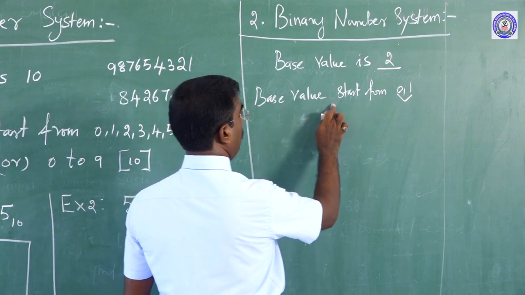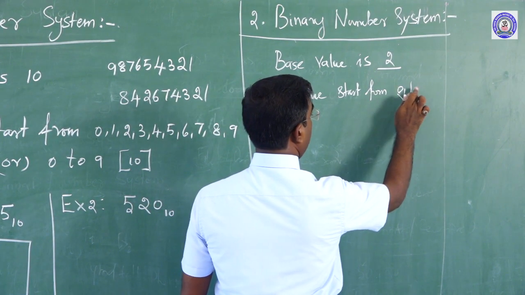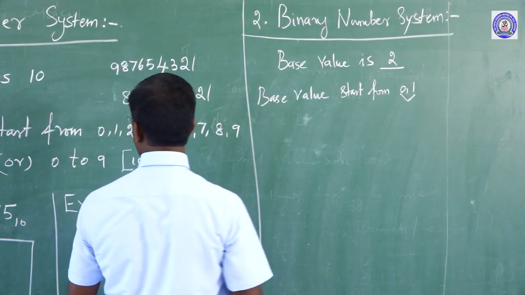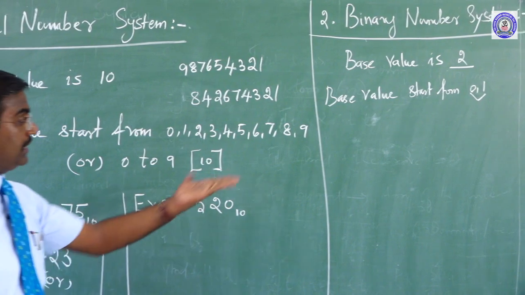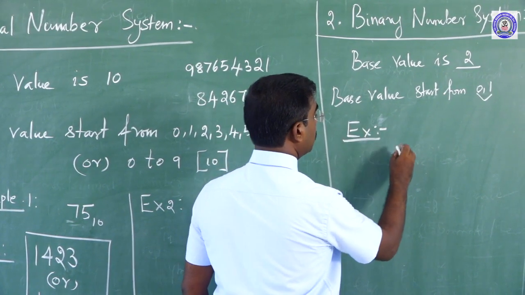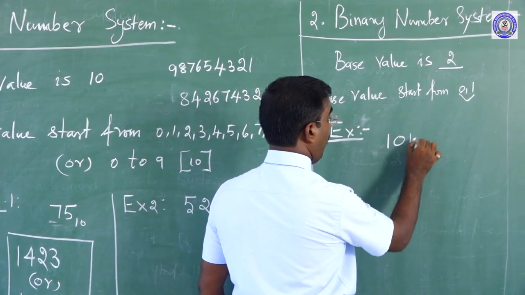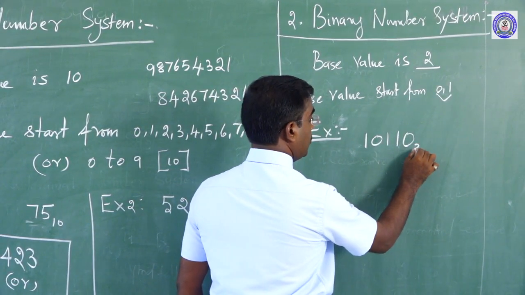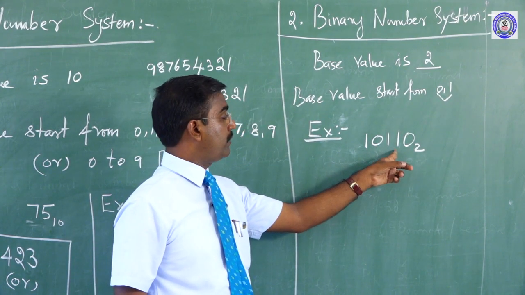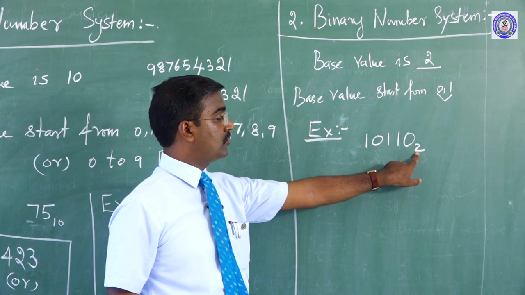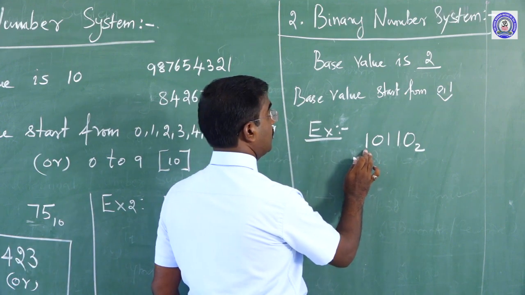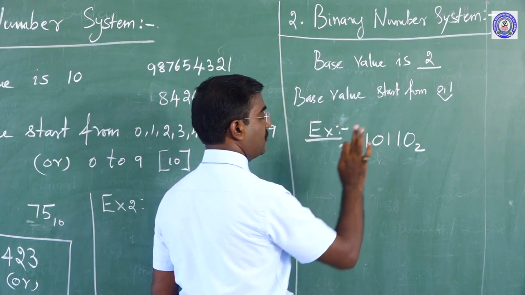Here is an example: 1 0 1 1 0 base 2. This is called a number in the binary number system.